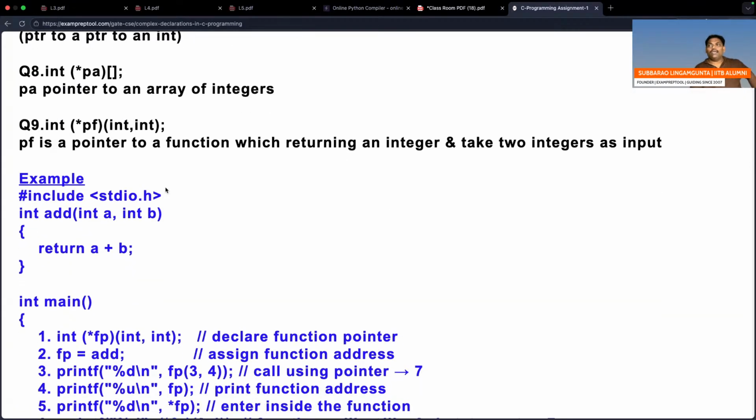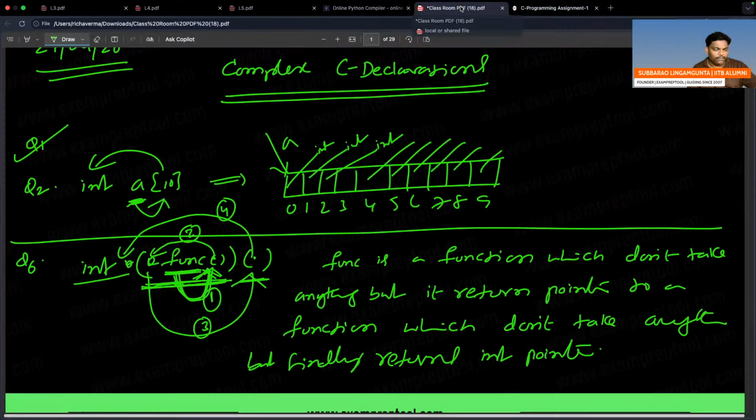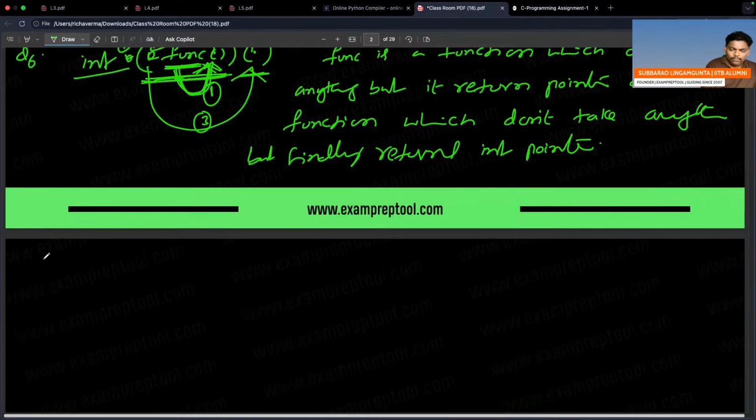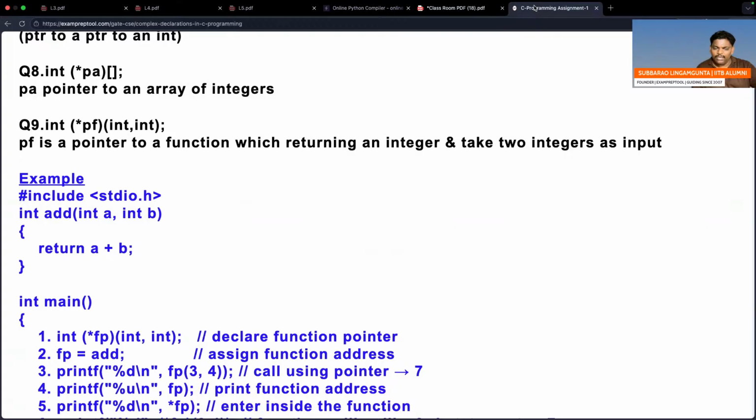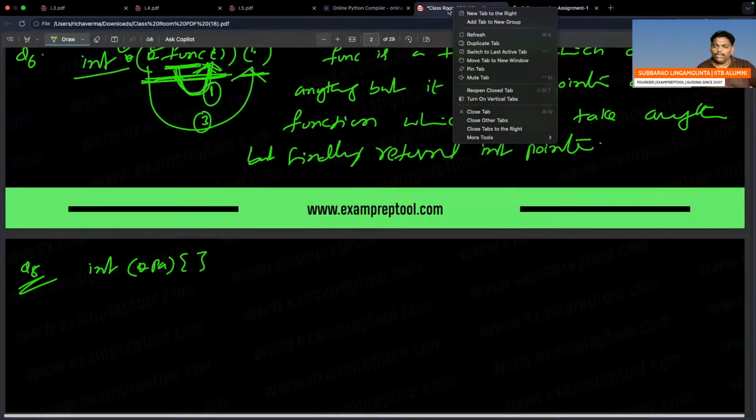Int star PA bracket. So let me go. Question number 8. Int star PA bracket. I will go once again. Int star PA bracket. I think that's perfect. Now you can read once what it is.